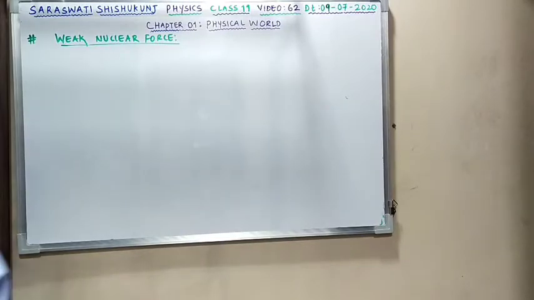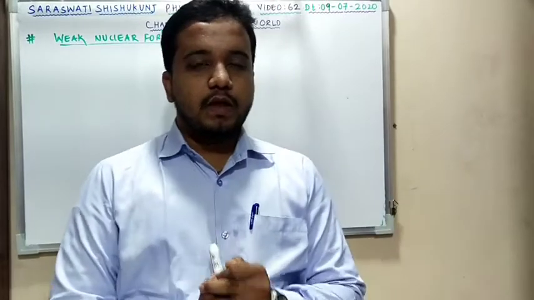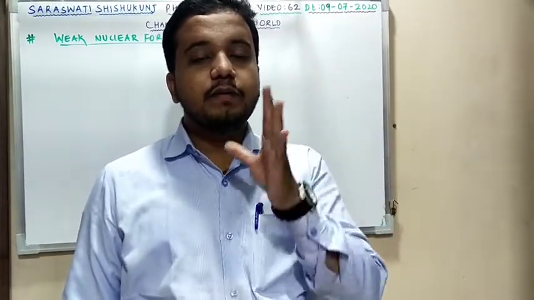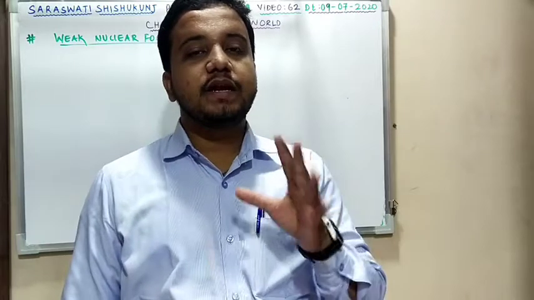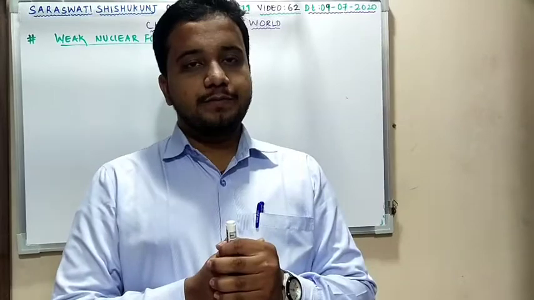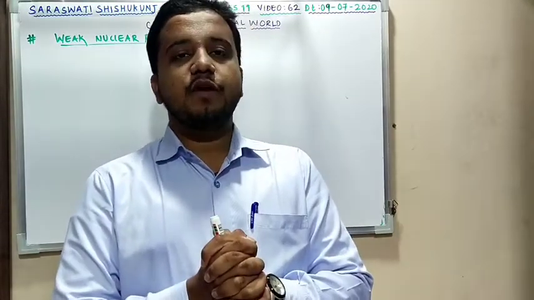Okay, the next we do have, that is weak nuclear force. Now what exactly weak nuclear force is? The force that appears between elementary particles involved in a nuclear process such as beta decay of a nucleus. The force that is acting between elementary particles during a nuclear process such as beta decay of nucleus.